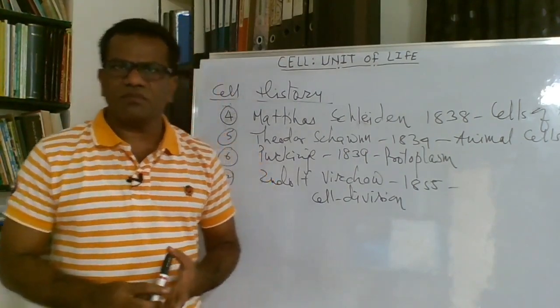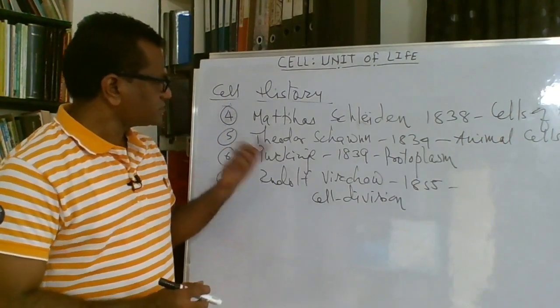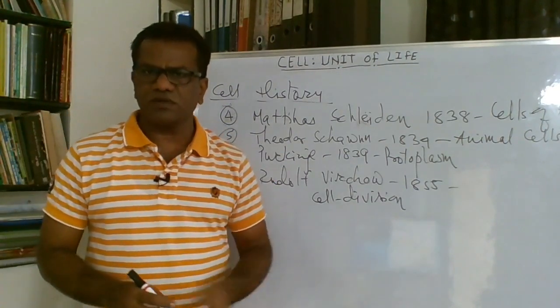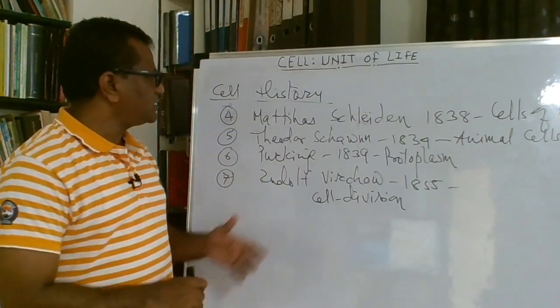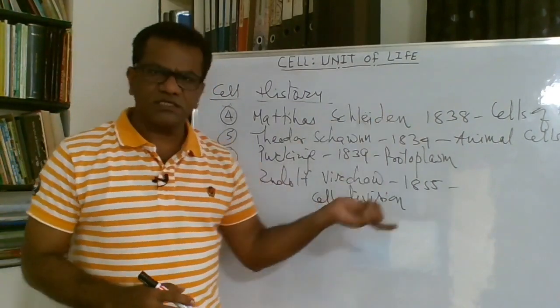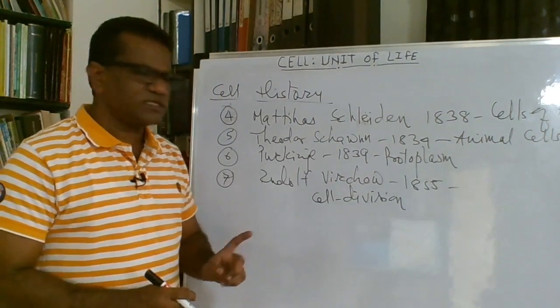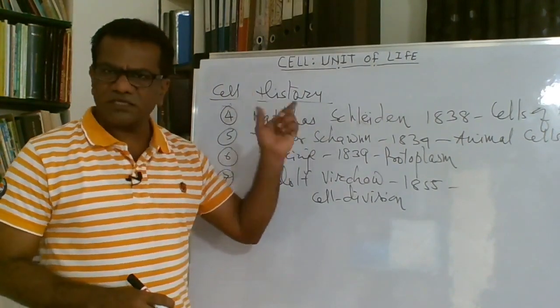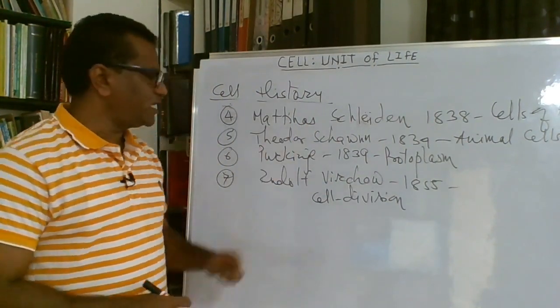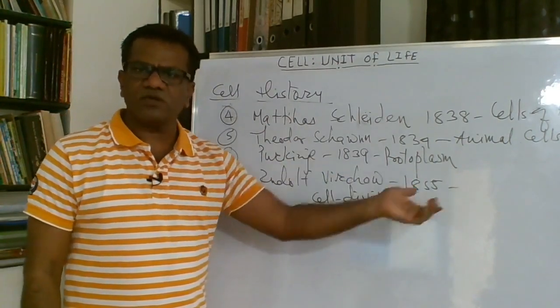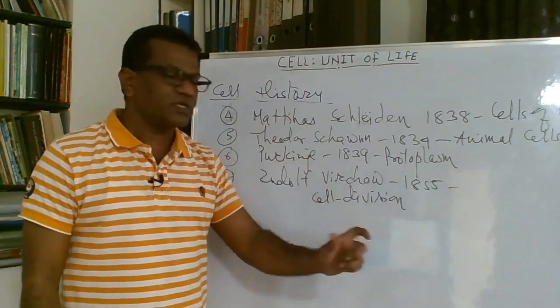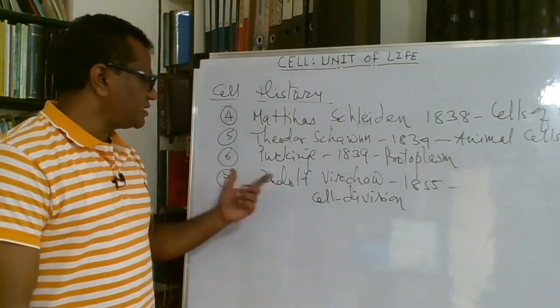Then came Robert Brown. Robert Brown discovered the nucleus in 1831, and then Matthias Schleiden in 1838 observed plant cells. Theodor Schwann in 1839 observed the animal cells. Purkinje discovered and used the term protoplasm in 1839.